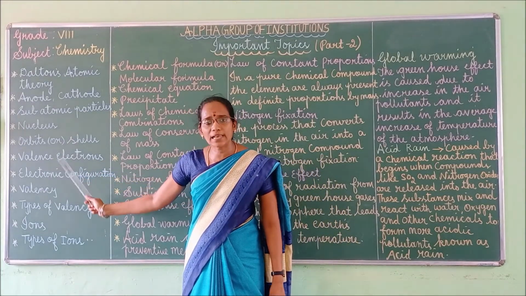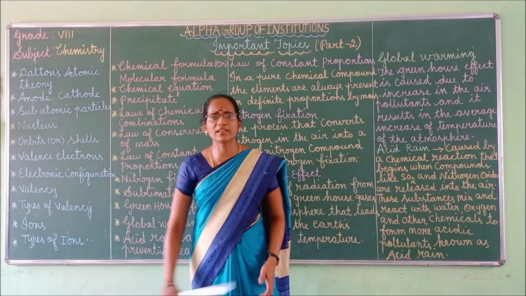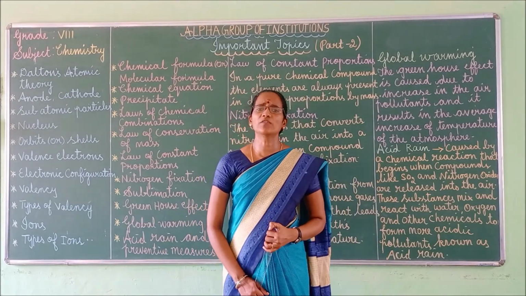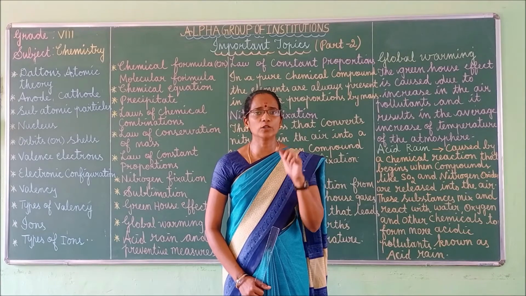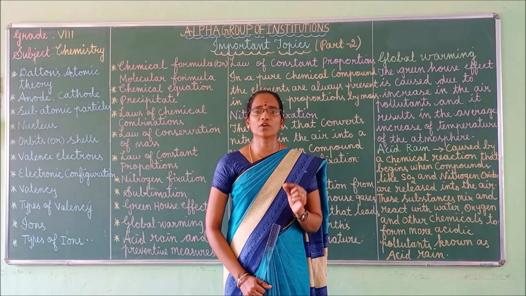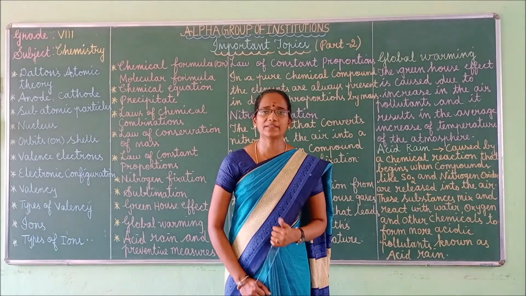Next one, valence electrons. You know about electrons. And what is meant by valence electrons? The electrons which revolve around the nucleus in the outermost orbit are called valence electrons.